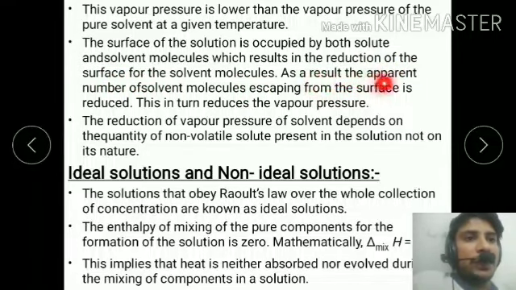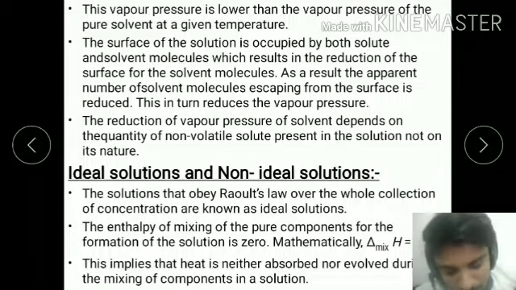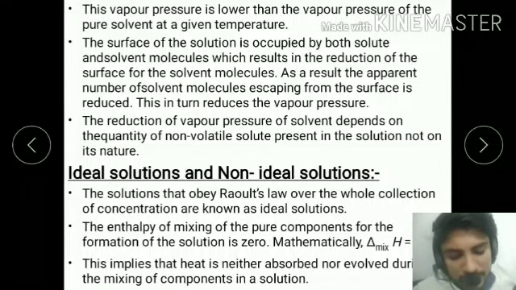As a result, the number of solvent molecules escaping from the surface is reduced, which in turn reduces the vapor pressure. The reduction of the vapor pressure of the solvent depends on the concentration of the non-volatile solute present in the solution, not on its nature.